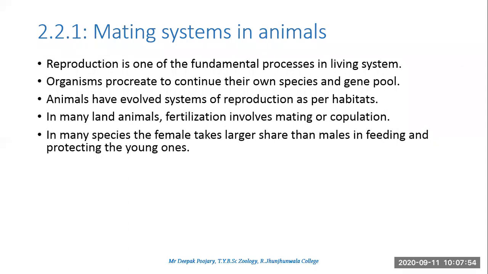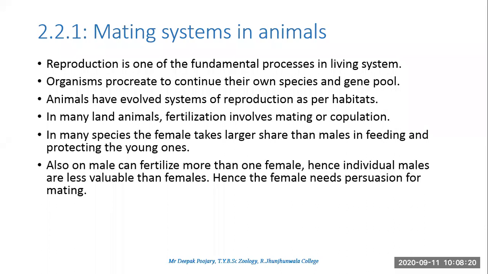In maximum animals, nearly 80% to 90% of animals, it is the females who will take care of the young ones, who will look after their feeding. Male parents feeding the young one is quite, I will not say rare, but it is less in percentage as compared to the females. Now what happens because of this? Because the female is taking care, the male is free to fertilize more than one female. And that is the reason why male individuals are less valuable than females.